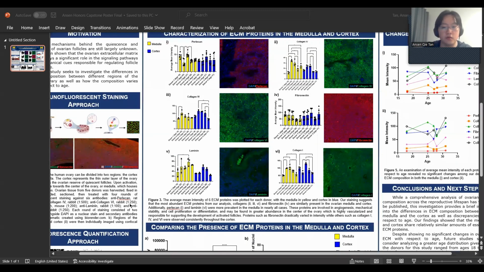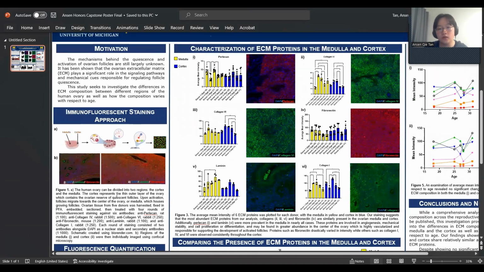So here is my poster in its totality, and we will begin here on the top left, where I can provide some relevant context to understand this project. So mammalian reproduction can be boiled down to the fusion of a male reproductive cell or a sperm with a female reproductive egg or ovum.